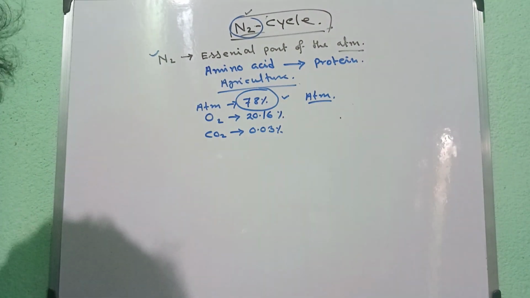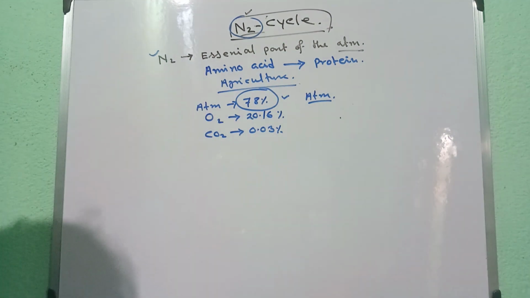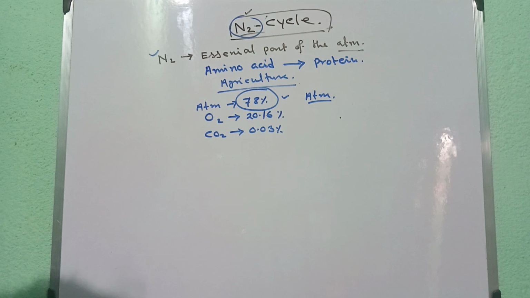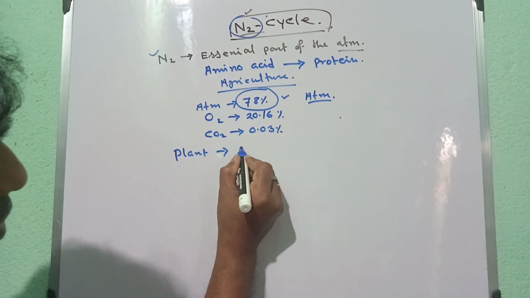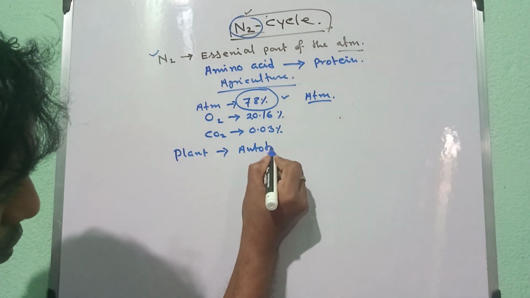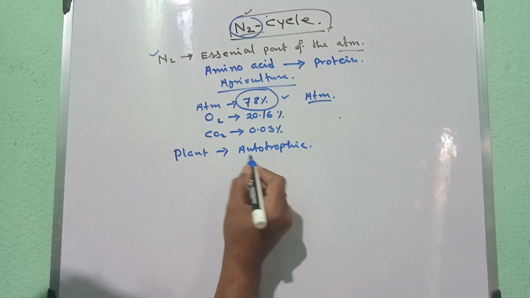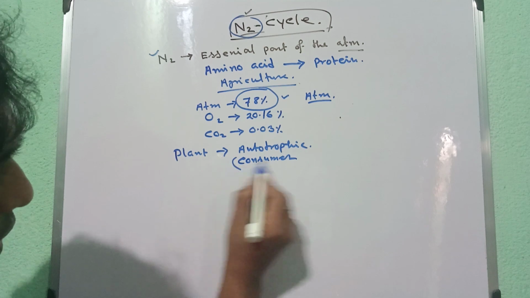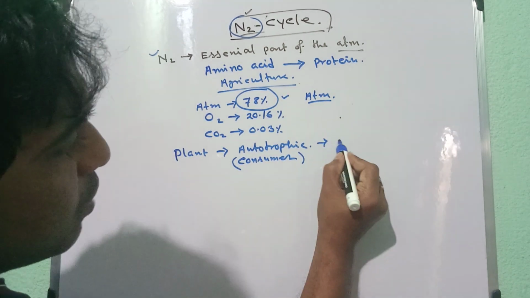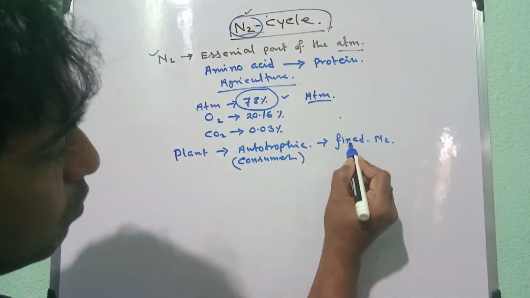Okay, so how does the nitrogen cycle maintain that balance of 78% nitrogen in our atmosphere? By the cycle, because plants are autotrophic and we are heterotrophic, because we are consumers. These autotrophs fix the nitrogen in their body.